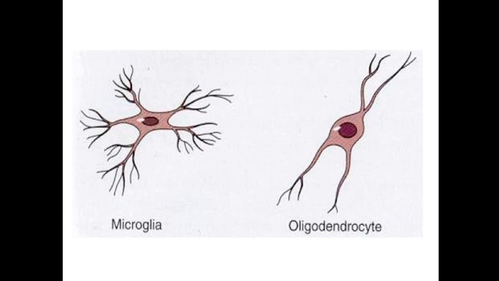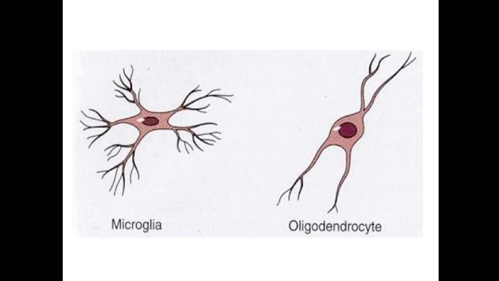Microglia are small, rod-like cells with the nucleus in the center, and cytoplasmic extensions, spinous processes.